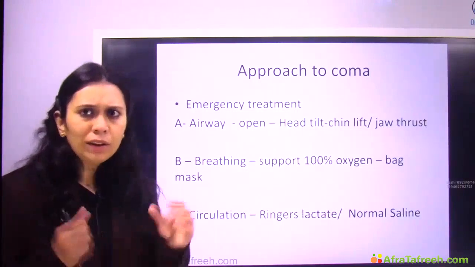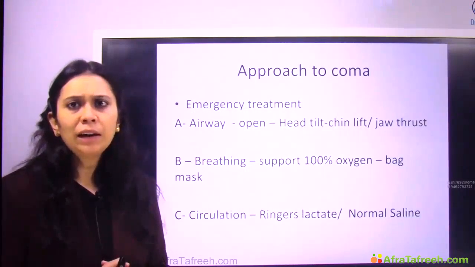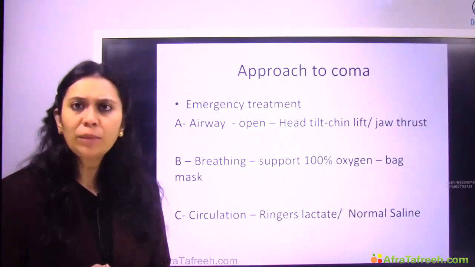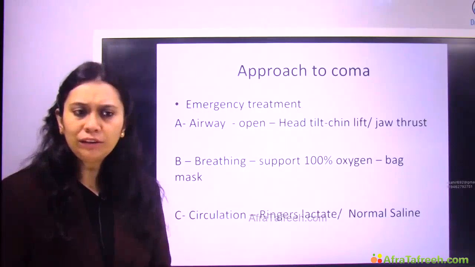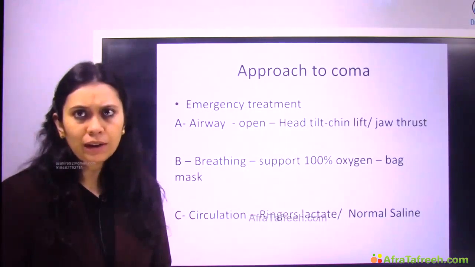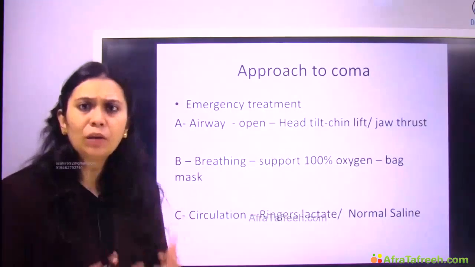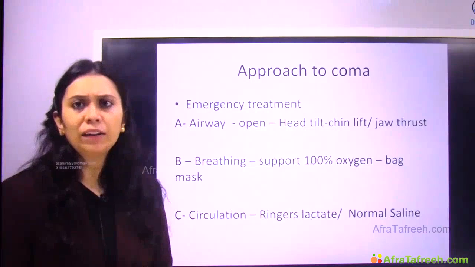Okay, so whenever the airway of the patient is compromised, we start with maneuvers like head tilt chin lift or jaw thrust, right? If the patient's airway does not open with it, or if it opens and we want something more permanent, then we can put an airway in the patient.